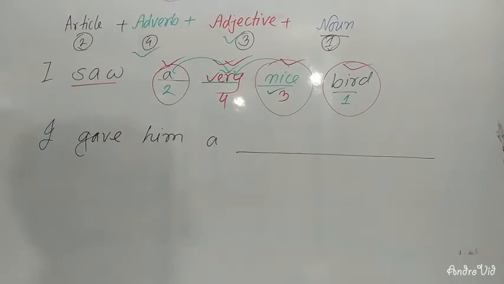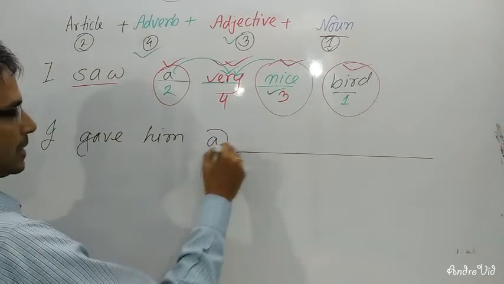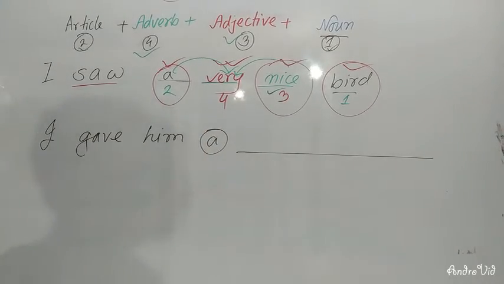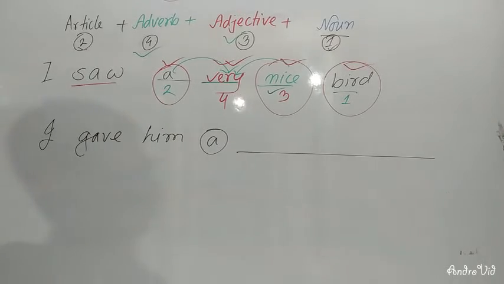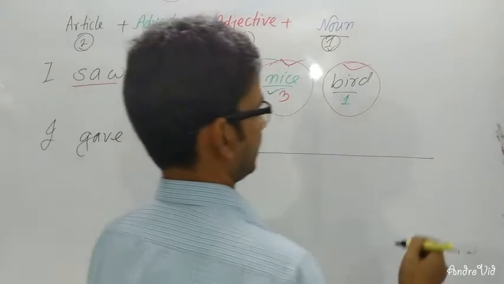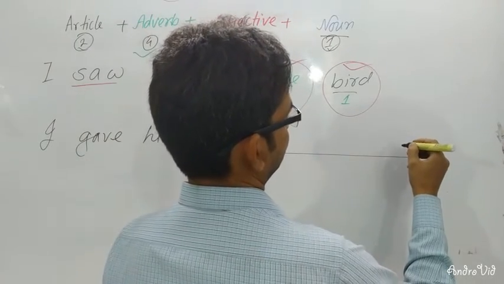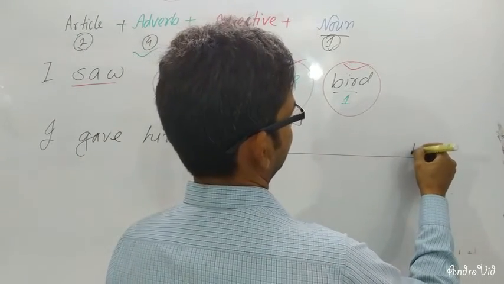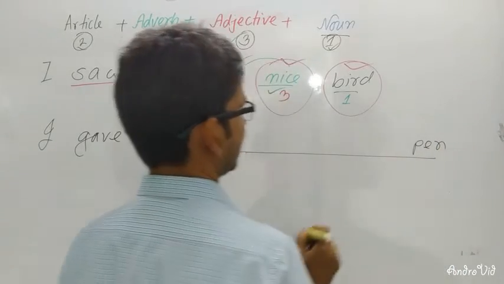So there is an article. After an article, you will have to use a noun. So you will have to write here a noun. I gave him a pen. I can write a pen or book.